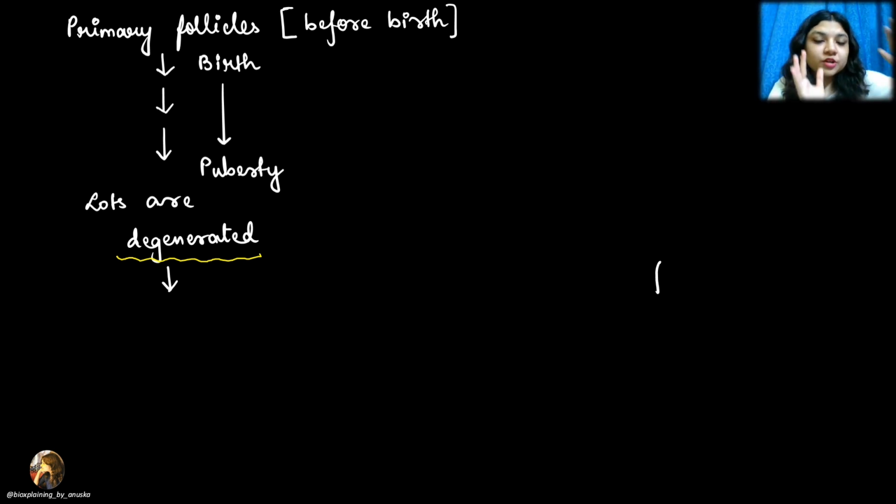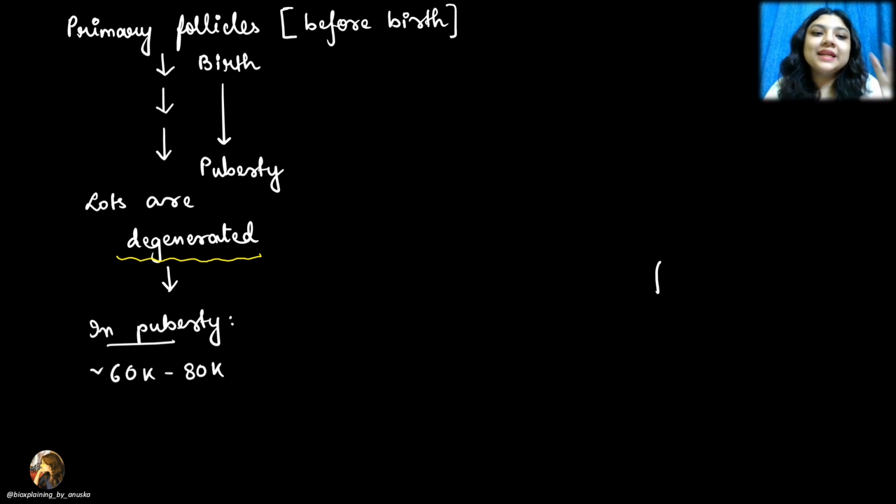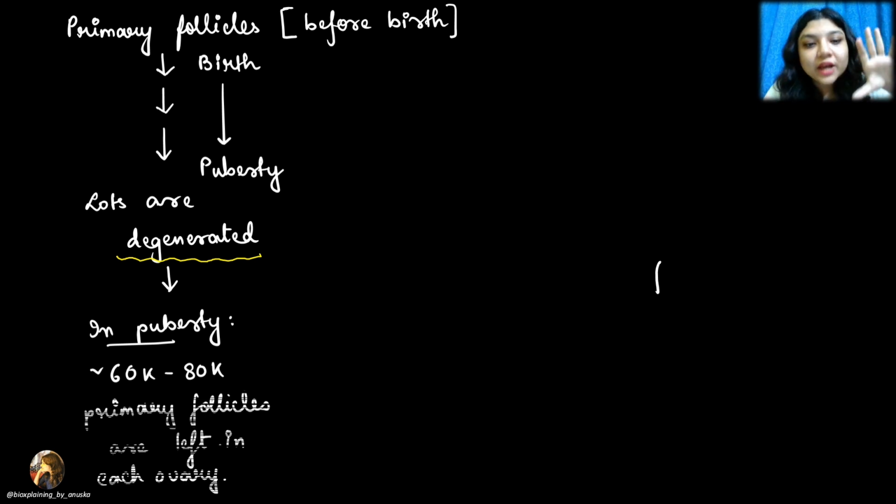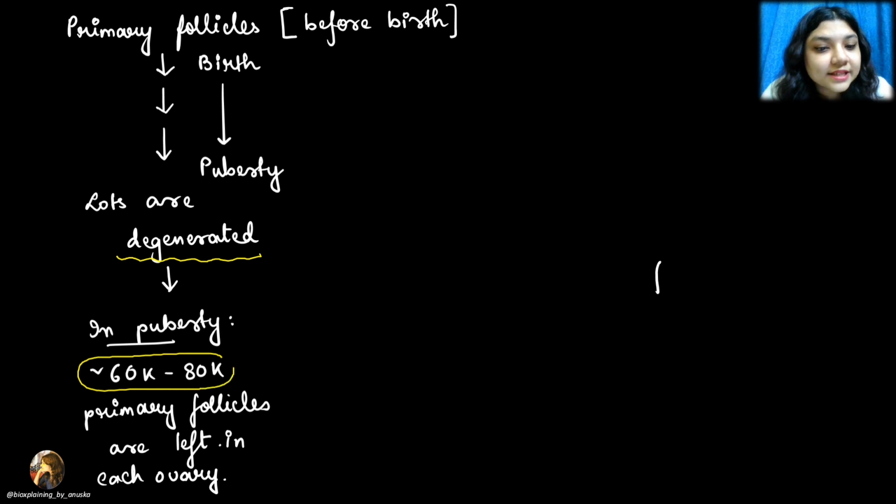By puberty, a lot of the primary follicles have become degenerated. So approximately 60,000 to 80,000 primary follicles are left in each ovary.